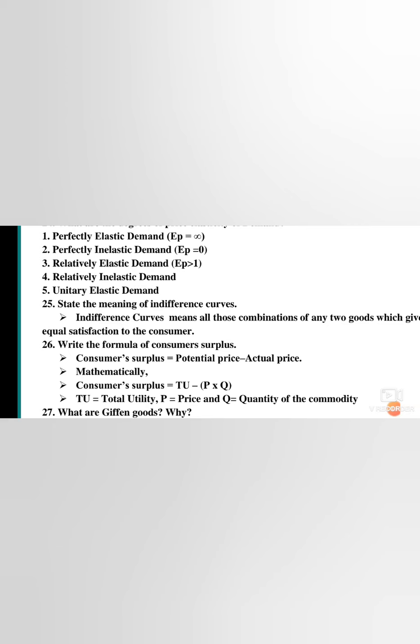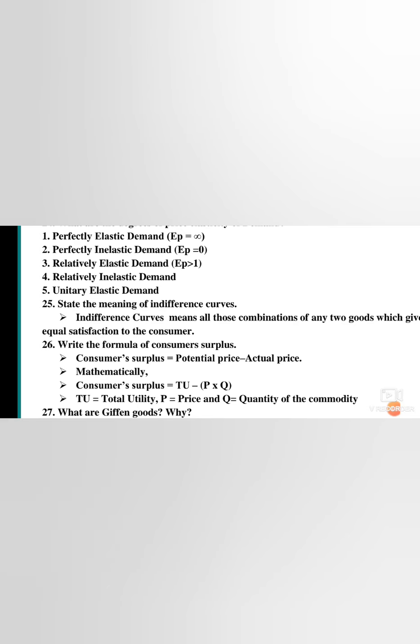Next we will see about the formula of consumer surplus. Consumer surplus means the consumer's profit. When a consumer is getting a profit, it is called surplus. For example, if your parent gives you 1,000 rupees to get a shirt, you go to the shop and get a shirt for 800 rupees. That is the potential price. So you will get 200 rupees extra, and that is called the surplus. It will be a savings.